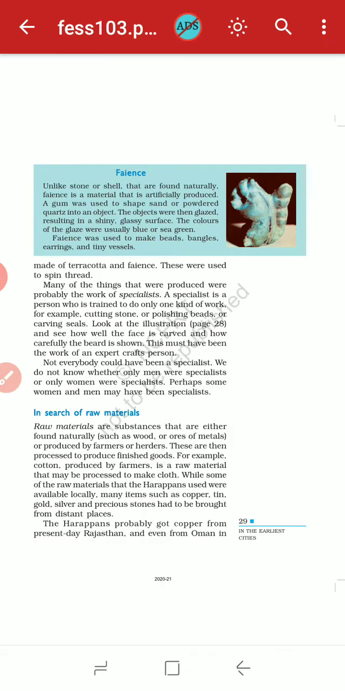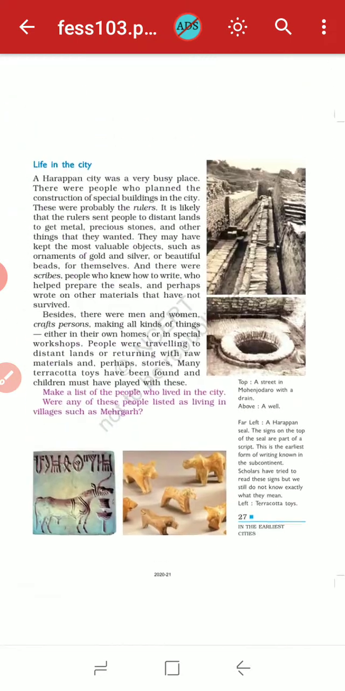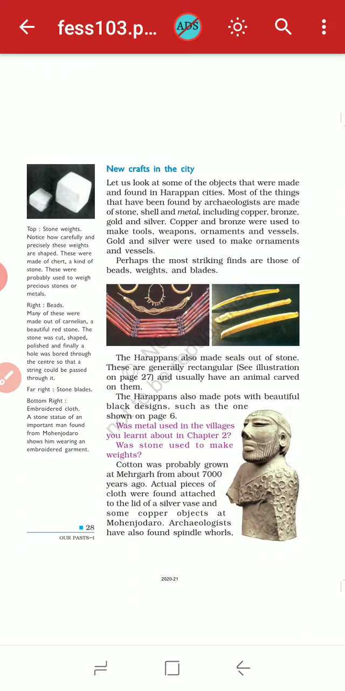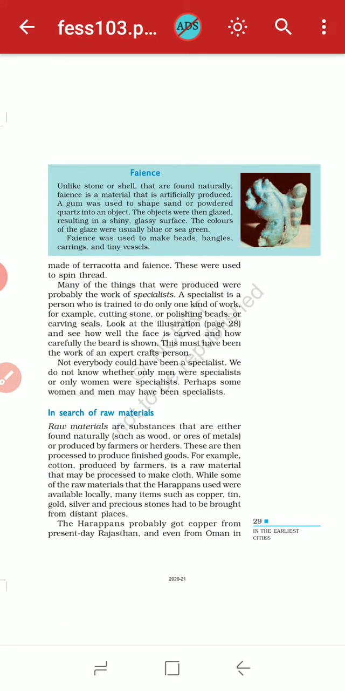Dear children, as you know, yesterday we studied life in the city and new crafts in the city. And now today let's start in search of raw materials. So, what are raw materials? Raw materials are substances that are found naturally, like wood, ores of metals, etc.